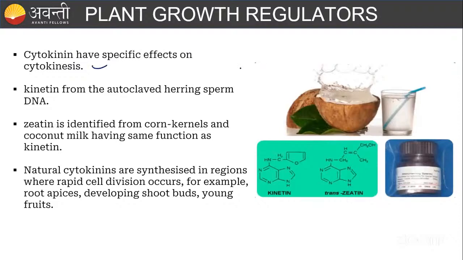You all know what cytokinesis is. Cytoplasm division is nothing but cytokinesis. Cytokinins are involved in cell division, mainly in shoot formation. Okay, for example, the callus is there, right? For the callus, if we give cytokinin, it is going to form the shoot.